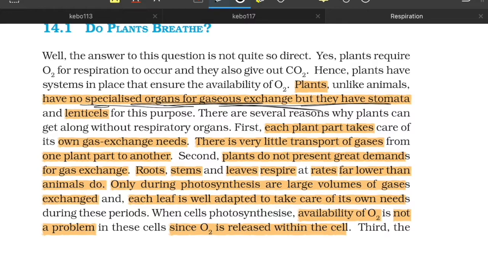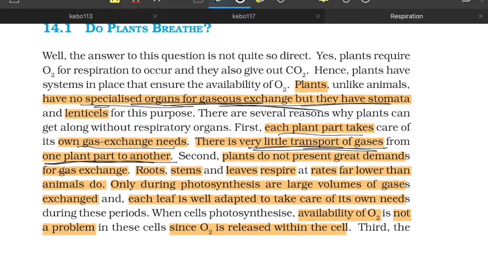What is the first reason? Every part can take care of its own things. That is the first reason. So what are the two statements in the first reason? Each plant part takes care of its own gaseous need. What is the second statement? There is very little transport. Since each takes care of its own needs, there is very little transport. Same sentence only. Please don't get confused in this.